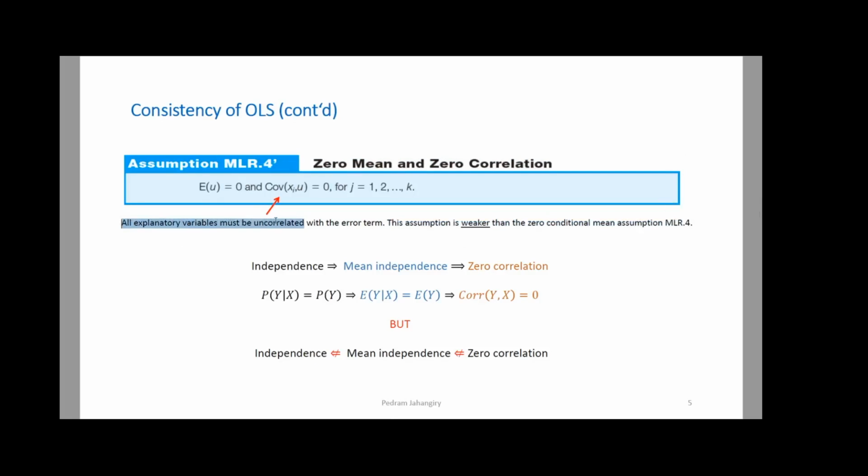All explanatory variables must be uncorrelated with the error term. If you use those Venn diagrams, in other words, it means that all your explanatory variables should be exogenous. They should not be contaminated with errors. All these things tell you the same story: explanatory variables should be exogenous, they should not be contaminated with errors, or the correlation between x and u should be equal to 0.